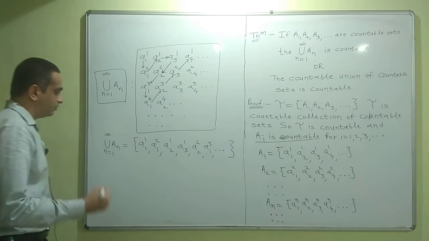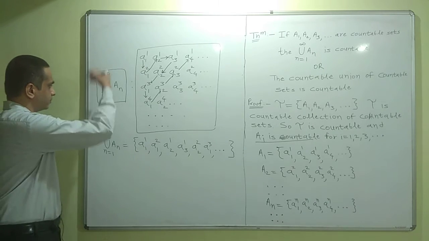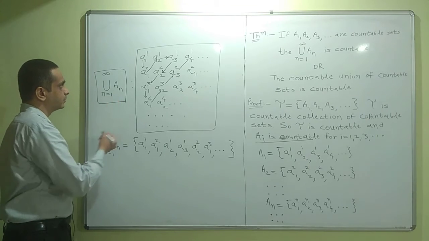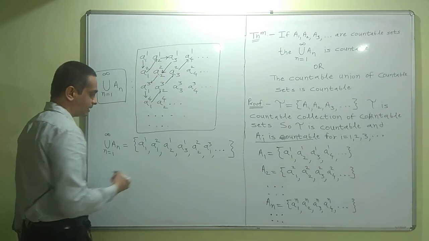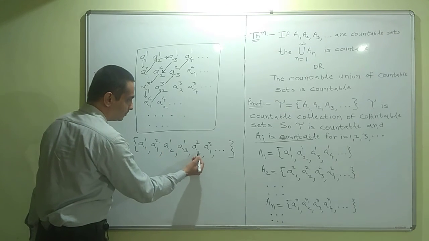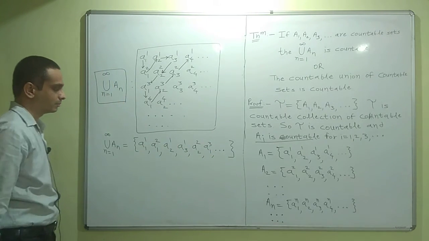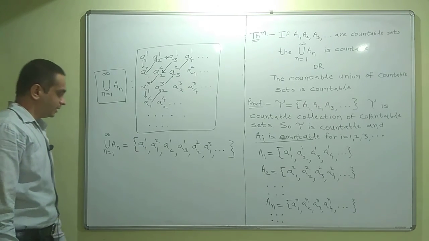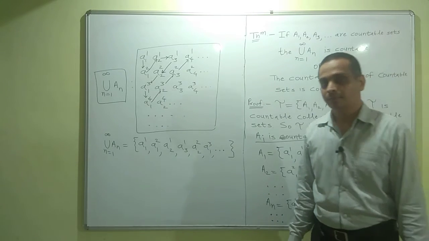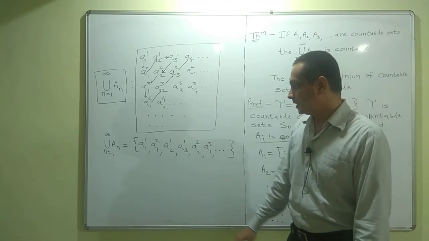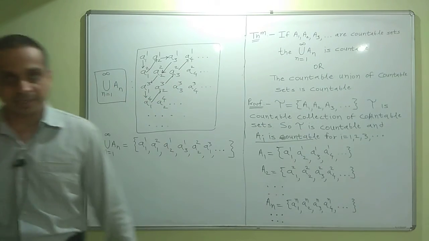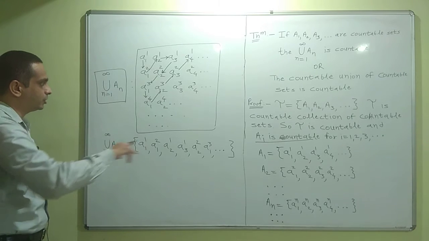So we have a way of counting the elements in this union: first element, second element, third element and so on. This is first element, second element, third element, fourth element, fifth element, sixth element and so on. So basically this gives the proof that the set of all elements in the union is countable. Let me further explain the idea involved here in the counting.